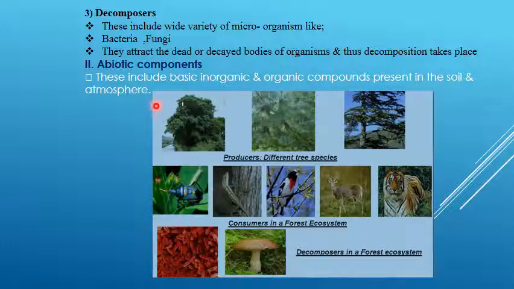From this image we can understand very well the structure of the forest ecosystem. Here we can see the different types of trees, the producers, which are different tree species that produce food through photosynthesis. Next we come to the concept of consumers. Here we can see a number of images of consumers in a forest ecosystem. These are examples for consumers. The last one is decomposers in a forest ecosystem, which are bacteria and fungi. These are the images for decomposers. Thank you.